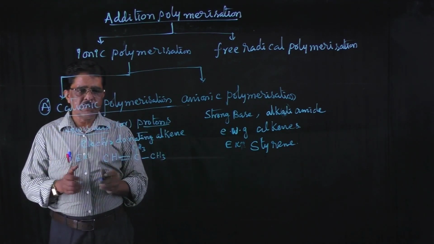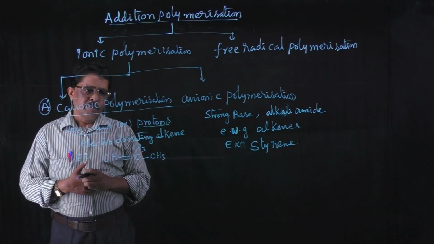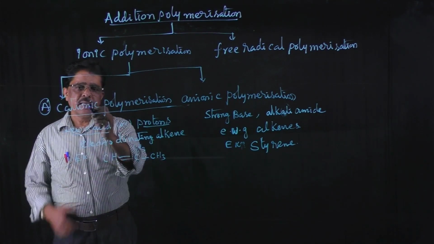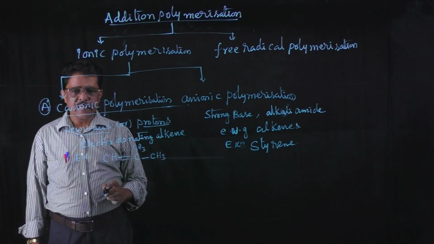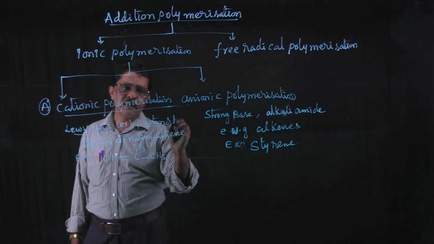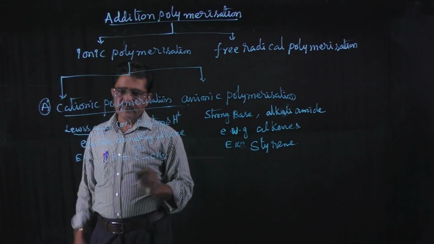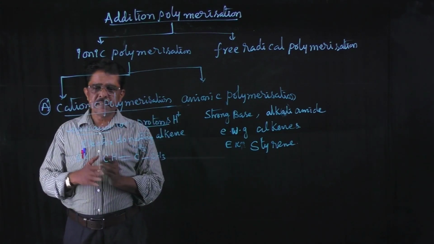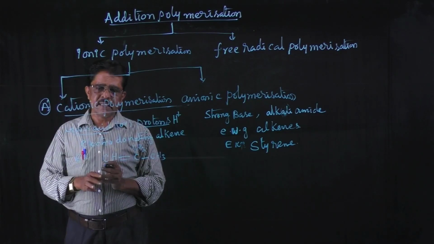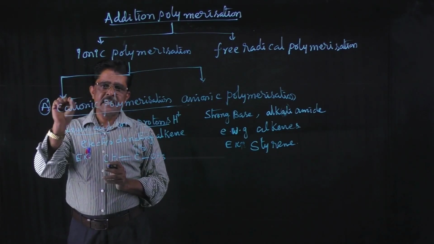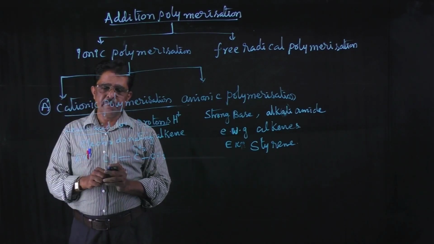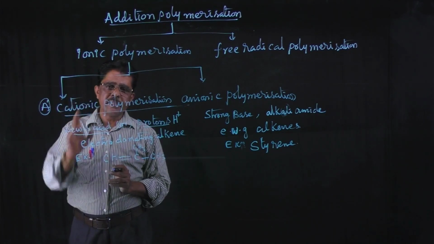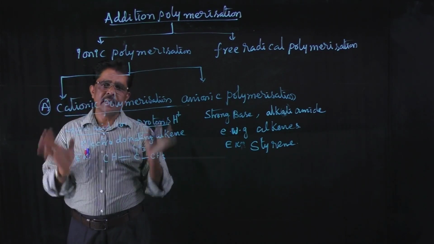Here the cation is the H+ ion. This cationic polymerization takes place in three stages: chain initiation, chain propagation, and chain termination.